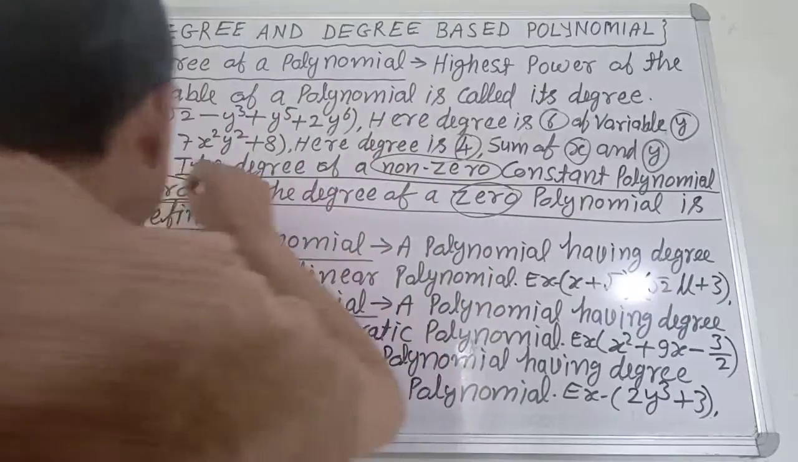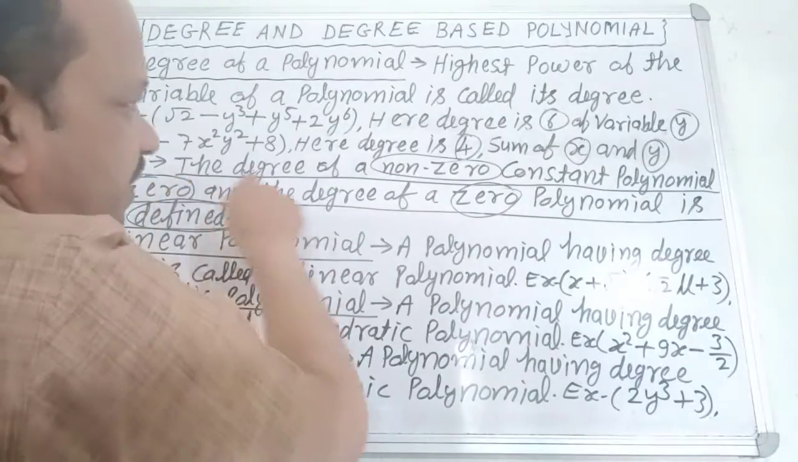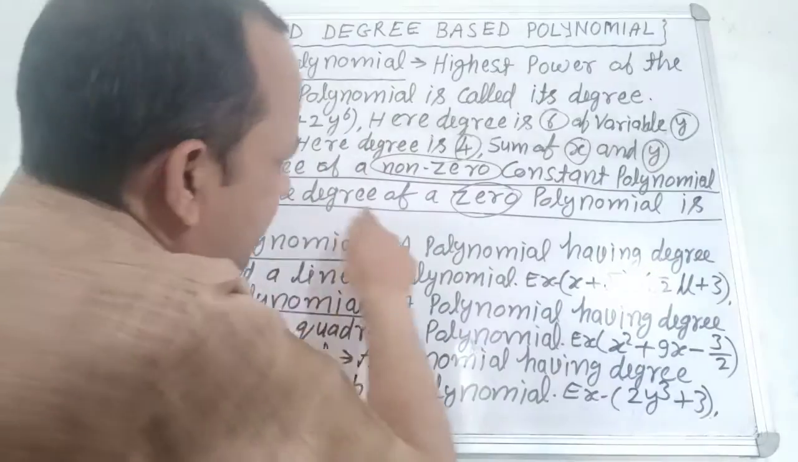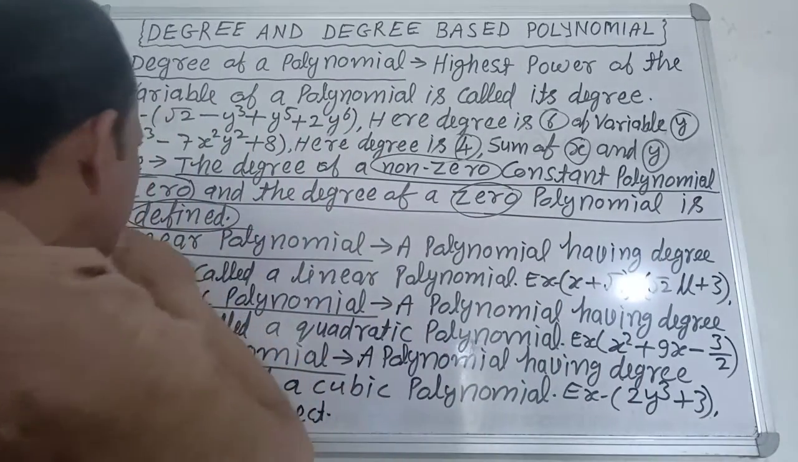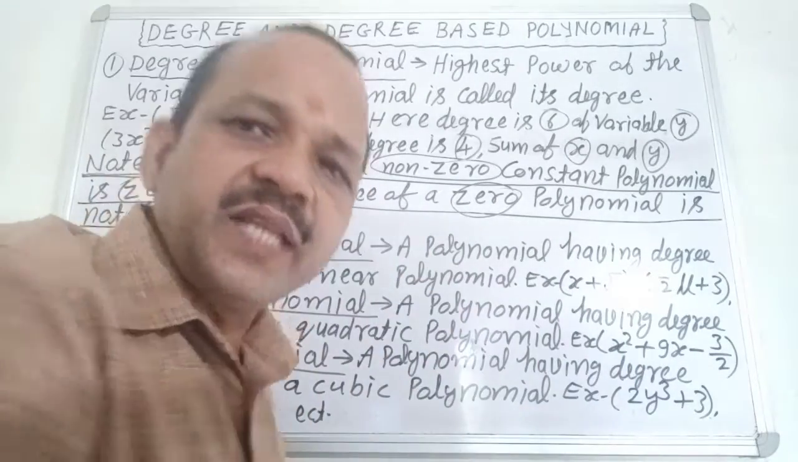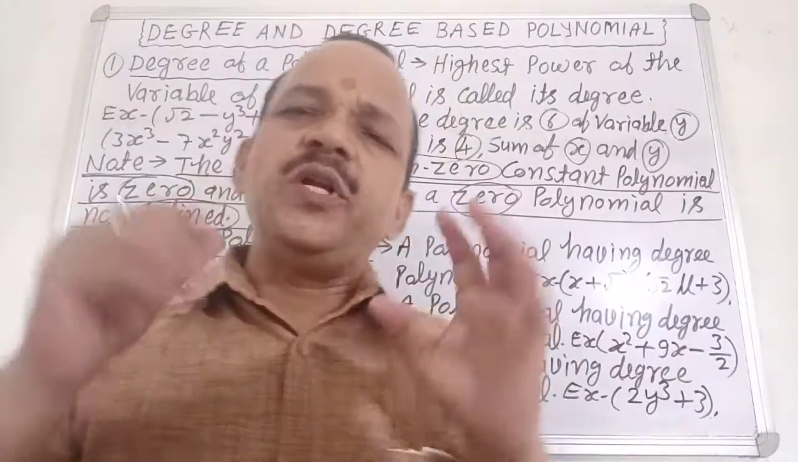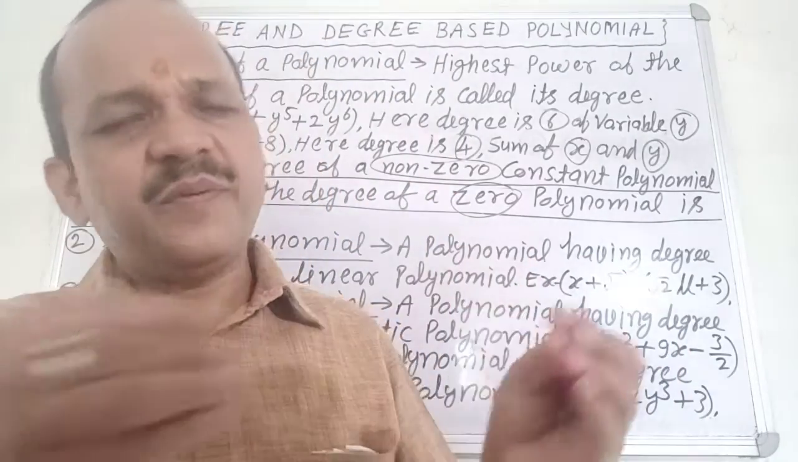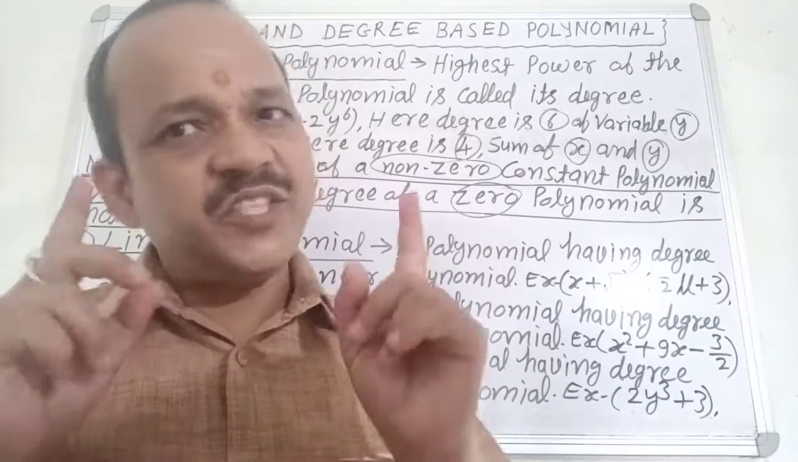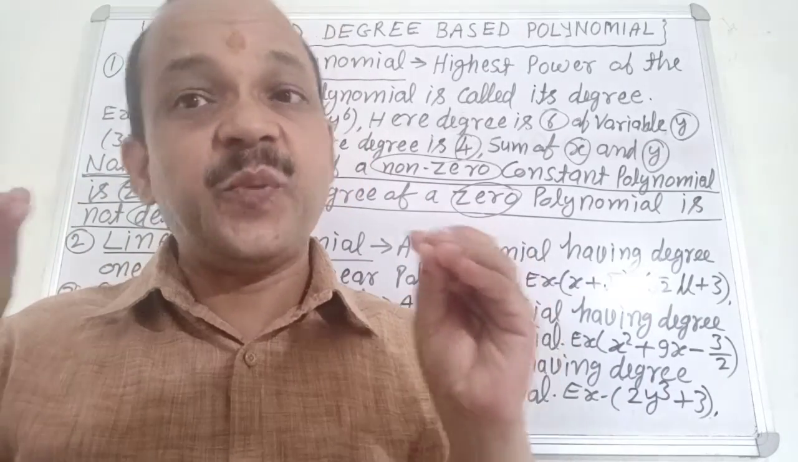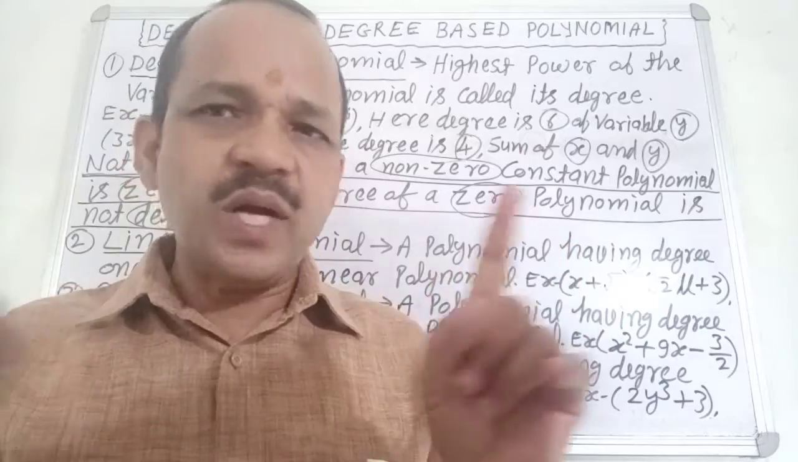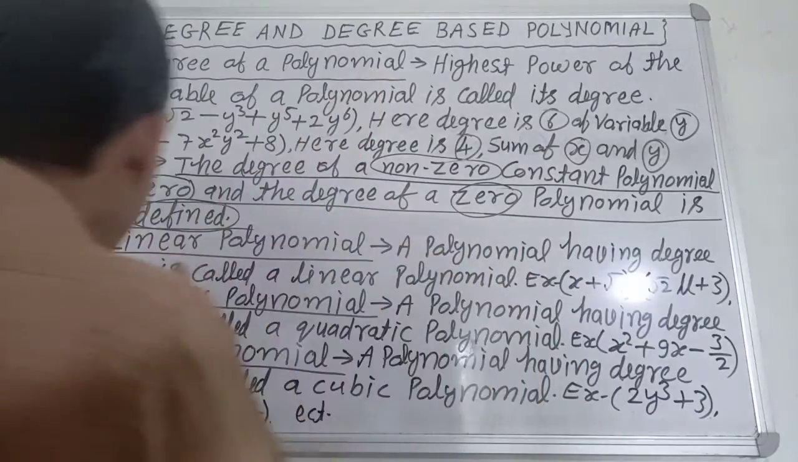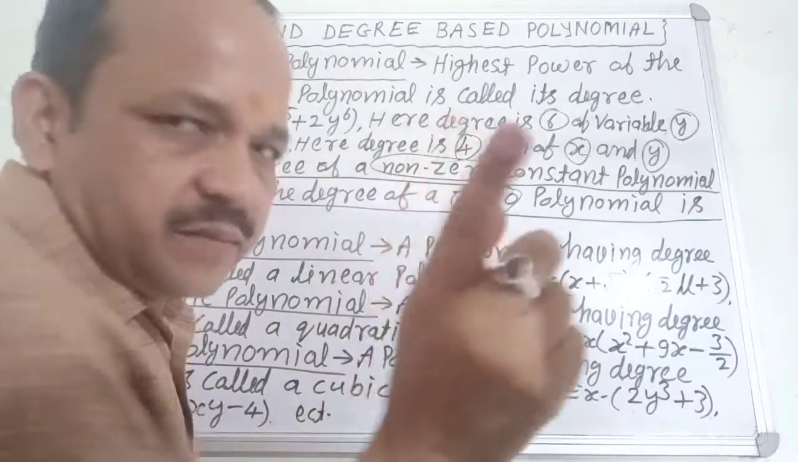Clear? See the board. Note: the degree of a non-zero constant polynomial is 0 and the degree of the 0 polynomial is not defined. It is very important. Clear? No confusion about it? Very good. See the board. Linear polynomial.